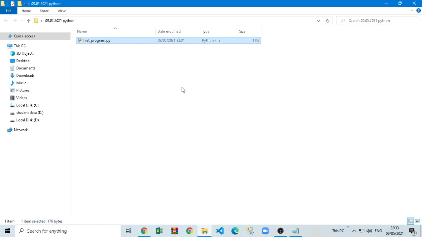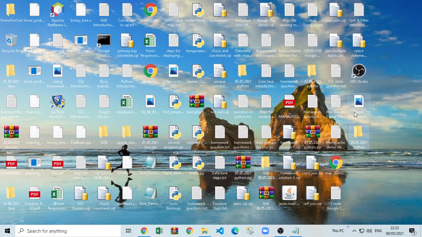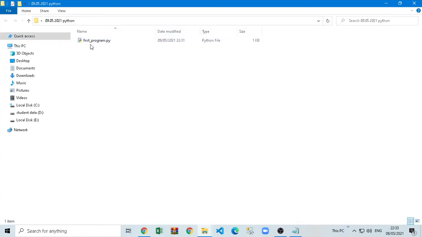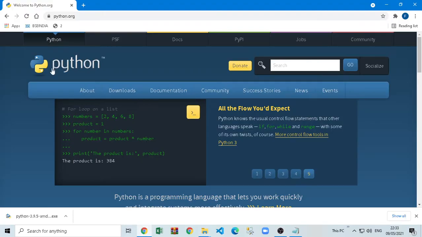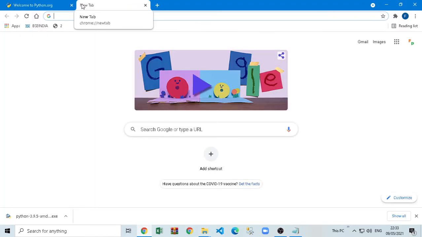Okay, so this is the first program, but this program is a kind of one-sided program. It's just giving a message to us like hello world, that's it. Like when you go to any restaurant, it will show you welcome to the restaurant. You can just see that message. You cannot go and touch the window, what we say indicator. You cannot click that indicator. That's why it's a one-sided program.